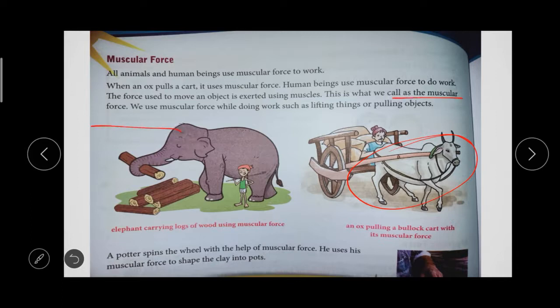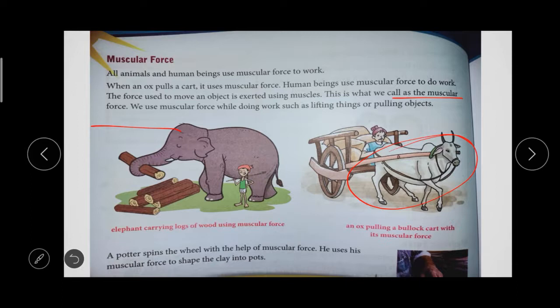The force is exerted by our muscles. If you want to lift or pull anything, we use our muscular force to do that. How does a potter make a pot? There is a wheel, and in the middle of the wheel they put some clay.